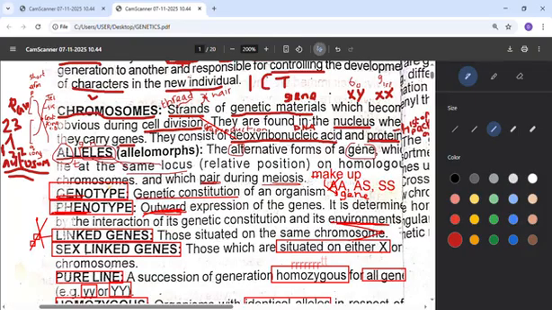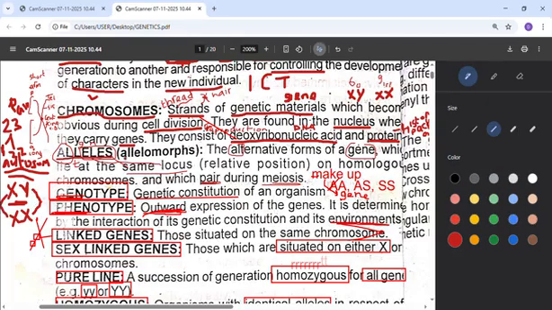So that's under chromosome. Then another thing is that for the sex chromosome, if one is a boy, that would be XY, because it's always a pair for the sex chromosome. A woman is XX. It means if this is a man, XY, and if this is a woman, XX. So the man, from the Y, will determine if a boy or a girl will be given birth to, because a woman will always produce X, while a man may produce X or Y. So if a man releases Y and a woman releases an egg with X, they will give birth to a boy, XY. But if they release X and X, they will give birth to a girl. So all these are still under chromosome.